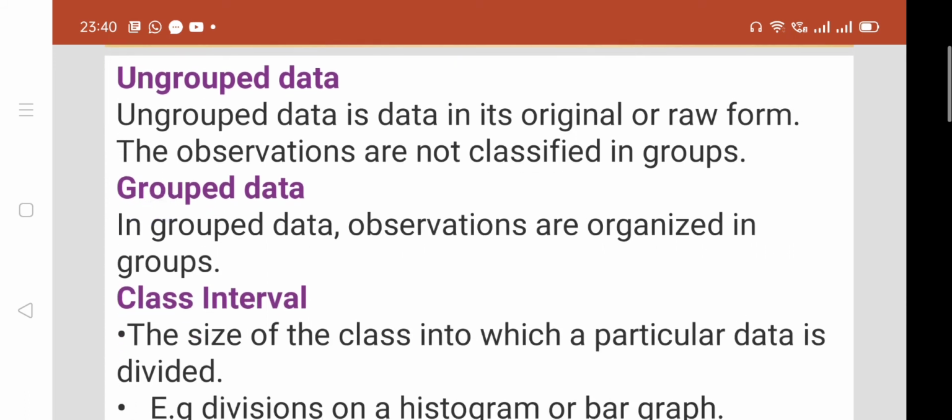Now we have ungrouped data. Ungrouped data is the data in its original or raw form. The observations are not classified into groups. That data is known as ungrouped data. The questions given in exercise 14.2 are all given as ungrouped data, and we will convert that ungrouped data into grouped data. In grouped data, observations are organized in groups.